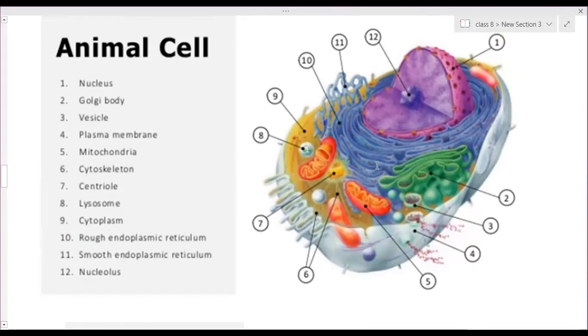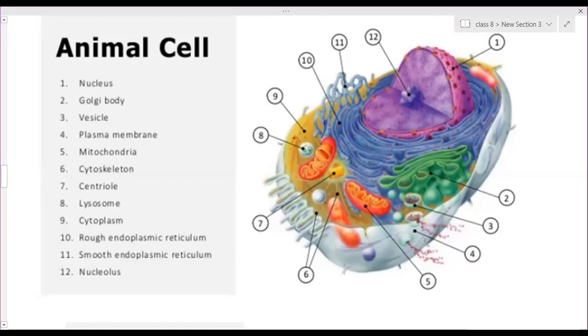This is called RER, rough endoplasmic reticulum. Their main function is to transport materials between the nucleus and the cytoplasm. Substances are transported from inside the nucleus to outside with the help of this RER. They also have ribosomes. Ribosomes' main function is to synthesize protein. Synthesizing means production, formation of proteins. So RER helps in the formation of proteins, as well as exchanging materials between nucleus and cytoplasm. These are the two main functions of RER.